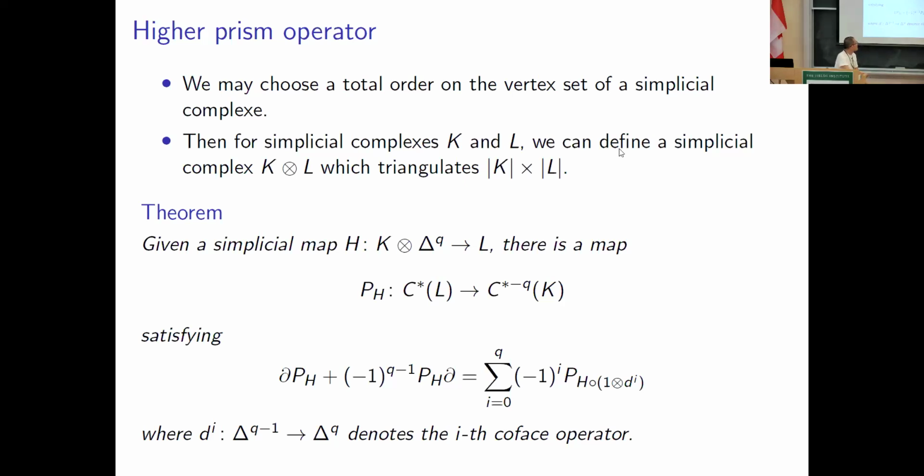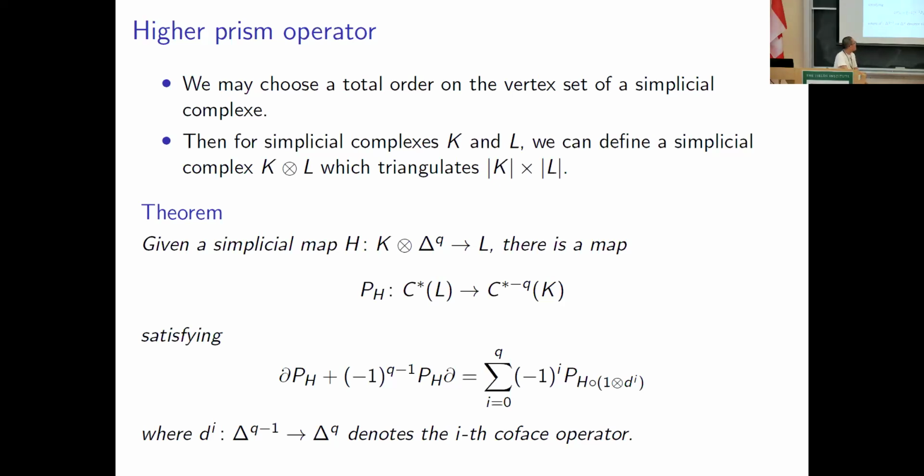Then we can define K ⊗ L of simplicial complexes K and L, which triangulates the realization of K times the realization of L. This is just a very standard construction, like prism decomposition. Now, here's the higher prism operator.